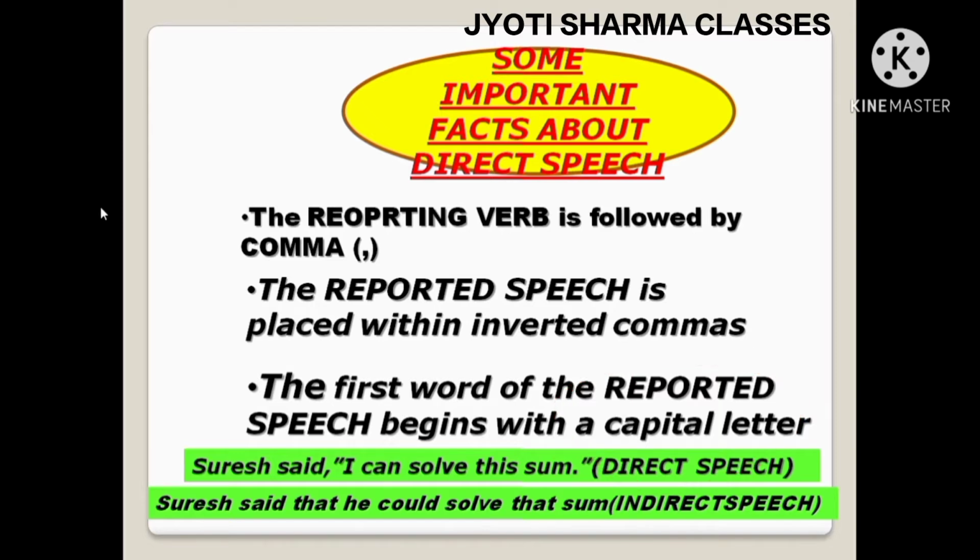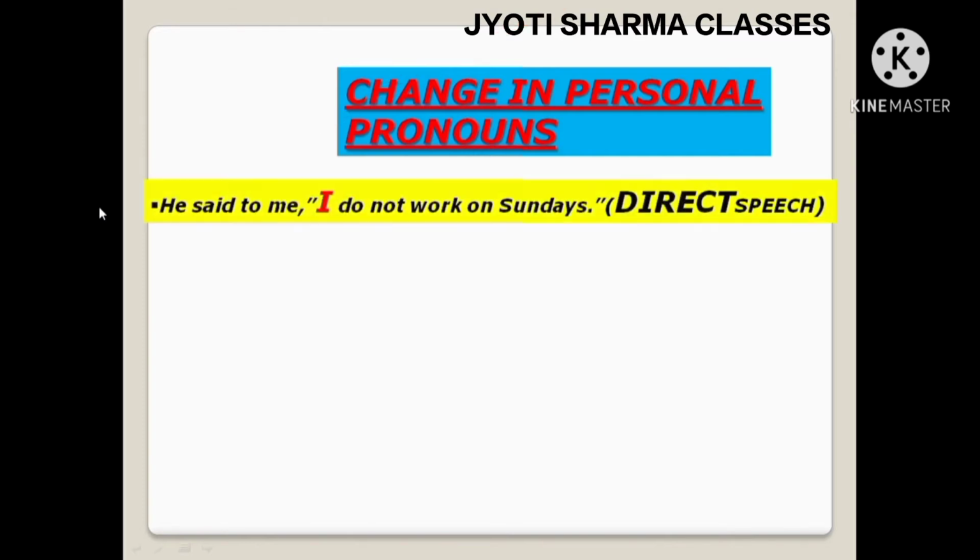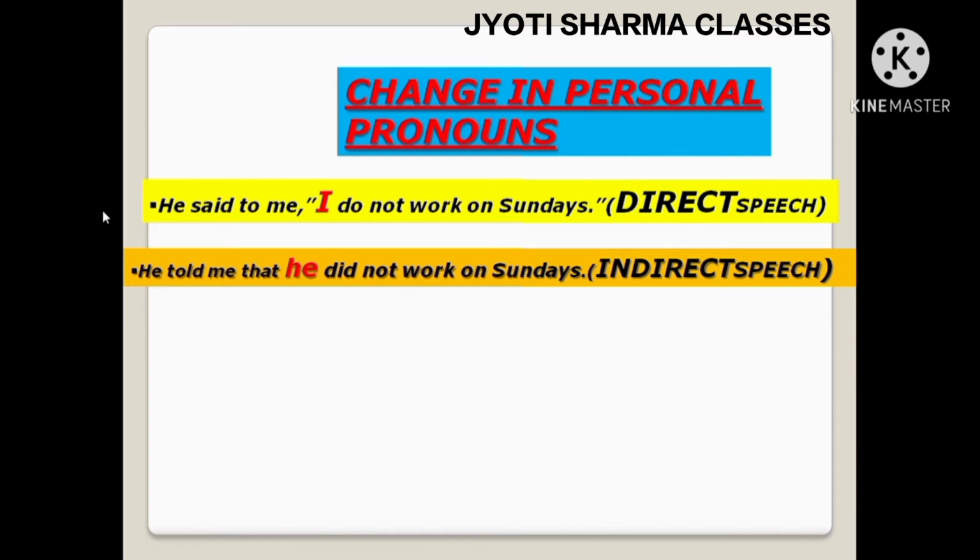Now, in the next part, we will learn the change in personal pronouns. What does it mean? For example, he said to me, I do not work on Sundays. This is direct speech. Here, I is written as first person, and in the indirect speech, how does it change? I has changed into he. So the rule is: pronouns of the first person are changed according to the subject of the reporting verb. Here the subject is he. According to that, I gets changed into he.